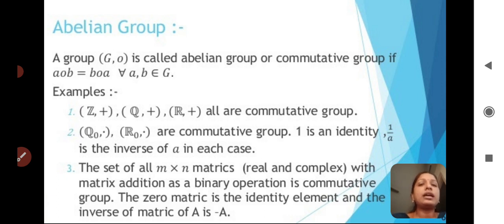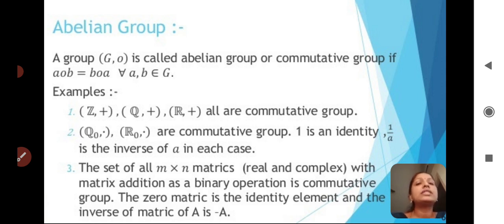So here I am giving some examples for an abelian group. See here, Z comma plus. Z is nothing but the set of integers, and plus, this is an algebraic structure. Here the binary operator we took is addition. So under addition, the set of integers will form an abelian group.